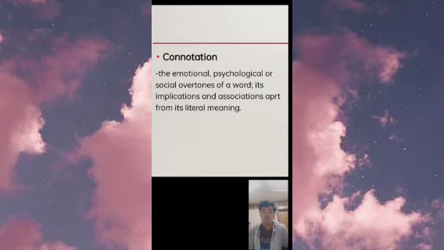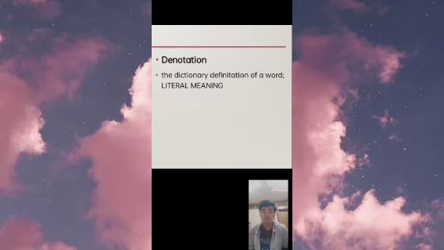And the denotation is the dictionary definition of a word, or its literal meaning. For example, he looks like Santa Claus. The connotation is he is giving gifts to everyone. And the denotation is he looks like Santa Claus that has a white beard and white hair and maybe a big tummy.